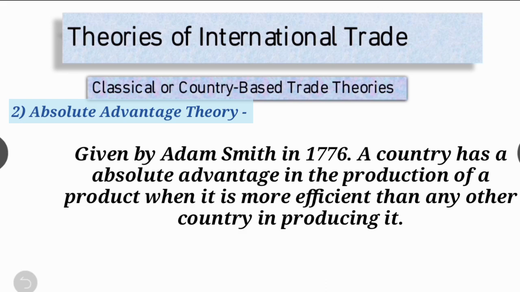Smith reasoned that trade between countries shouldn't be regulated or restricted by government policy or interventions. He stated that trade should flow naturally according to market forces. What is his perspective? Trade should flow naturally according to market forces.